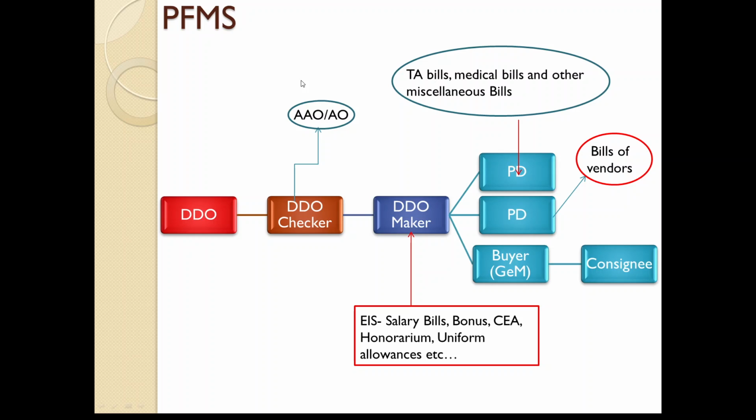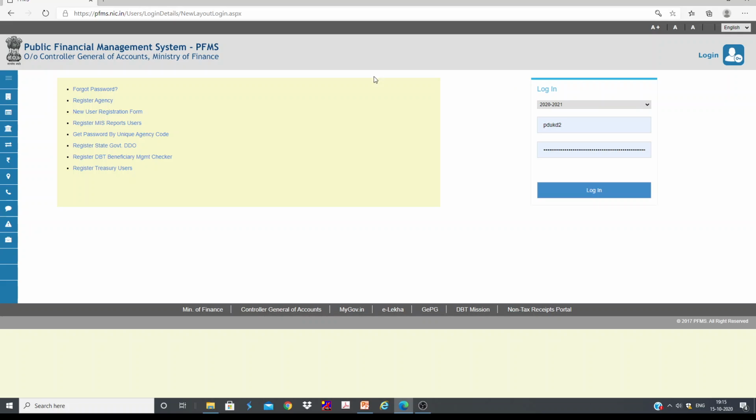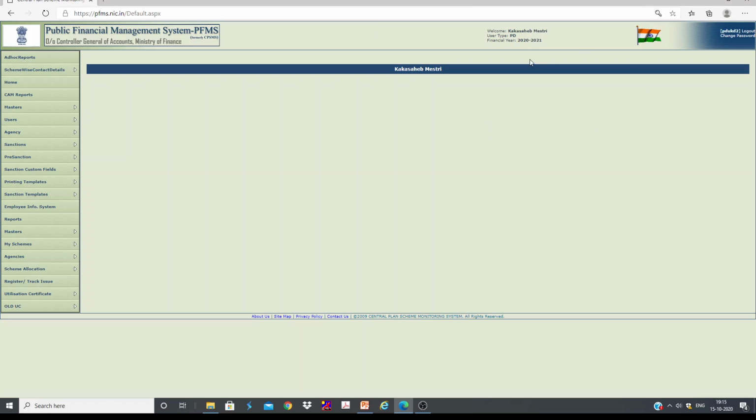Now let us look at the live, how to generate sanction at PD level, how to generate bill at maker level, and all we are going to see. Now I am trying to log in to PD. So you can see the name and all. And suppose if you receive any bill from vendor,